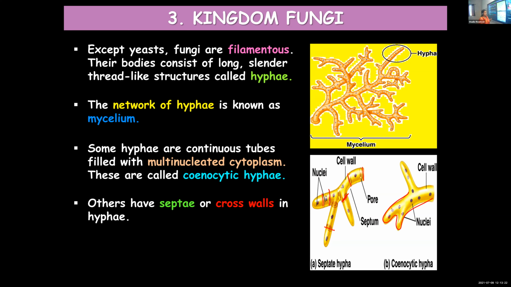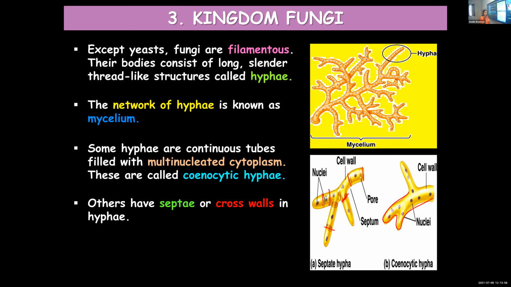Septum, plural septae. These cross walls separate these tubes into different compartments, so within each you can see a nucleus. Whereas in cenocytic hyphae, no such cross walls or septae are present, and there will be several nuclei within these tubes. So it becomes multinucleated and you call it cenocytic hyphae.